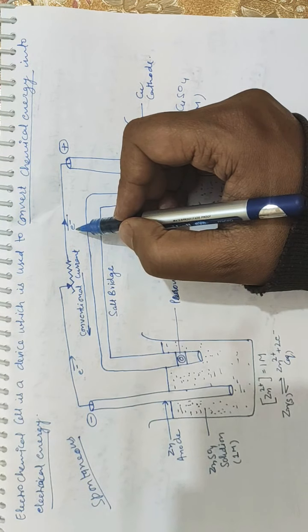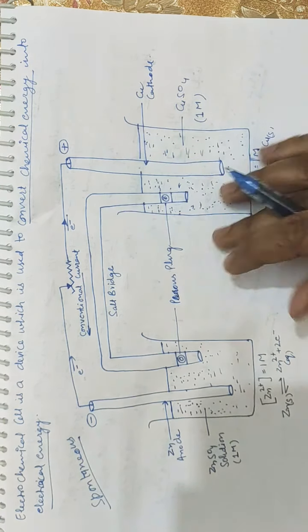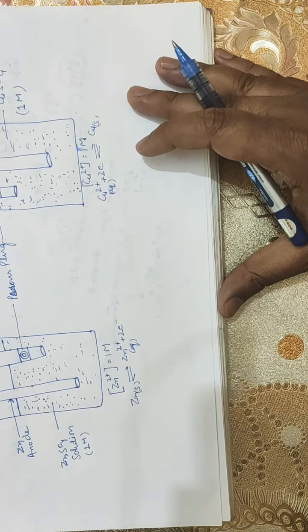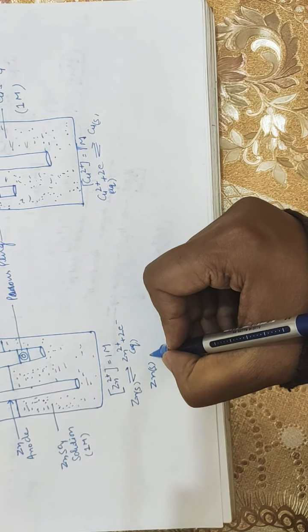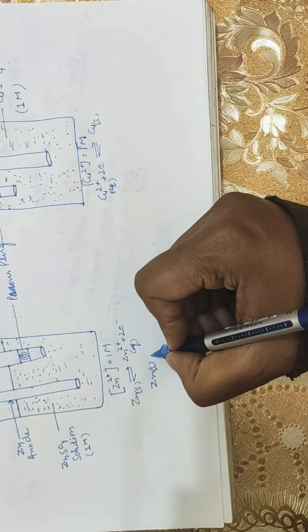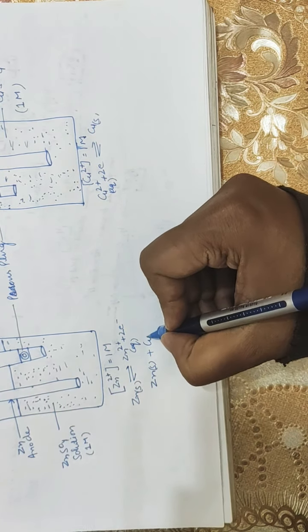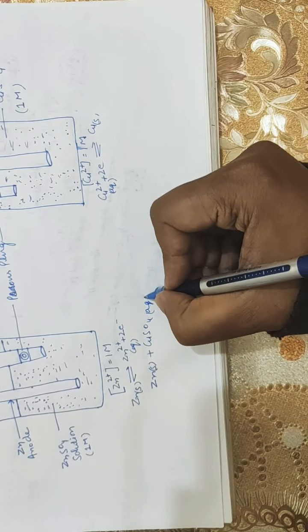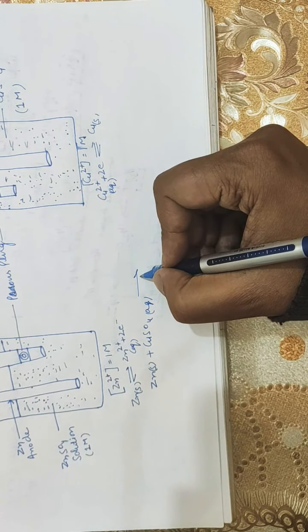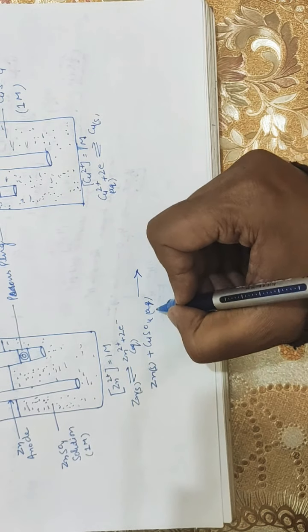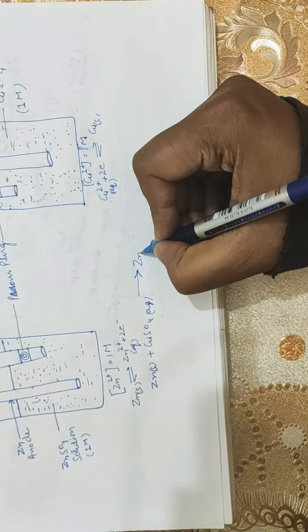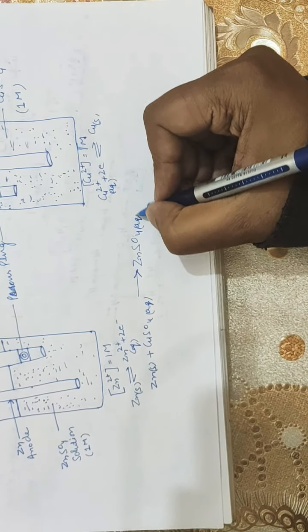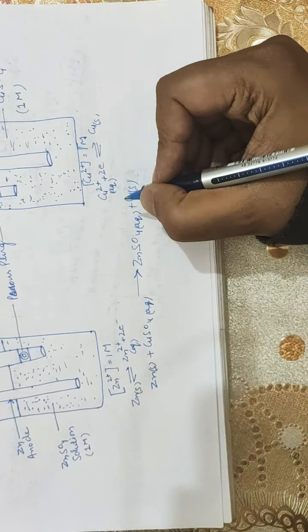The conversion of chemical energy into electrical energy in an electrochemical cell can be understood with the help of the following redox reaction. This reaction I also wrote today as a direct redox reaction: zinc plus copper sulfate aqueous. Always note that we have to write the physical state of all the reactants and products in brackets. It gives us zinc sulfate aqueous plus copper solid.